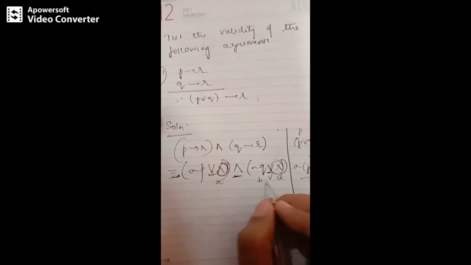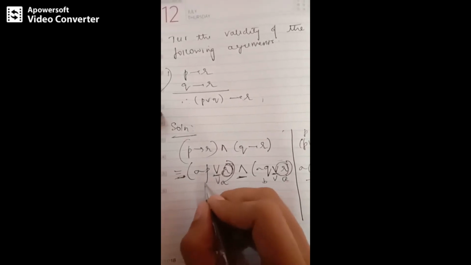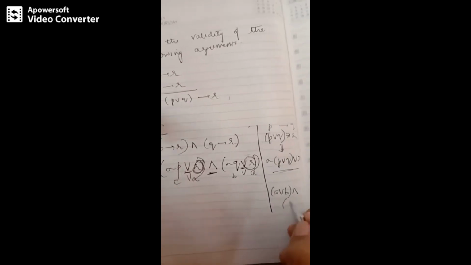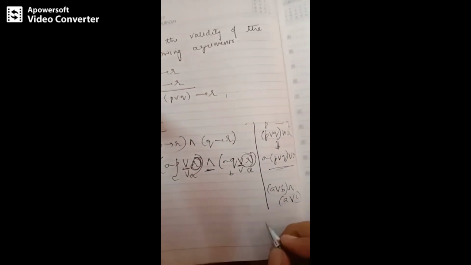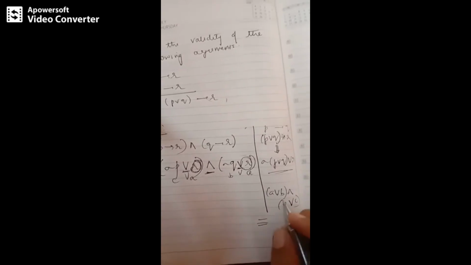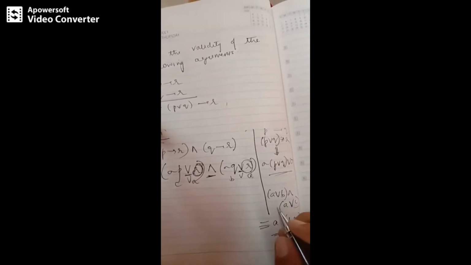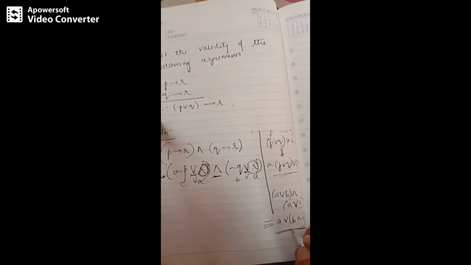What is A or B and A or C as per the distributive law? This is logically equivalent to A or B and C, as per the distributive law.